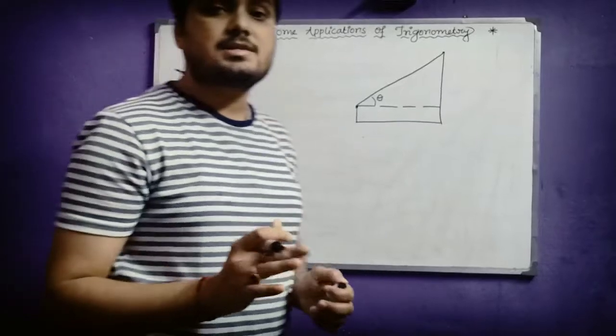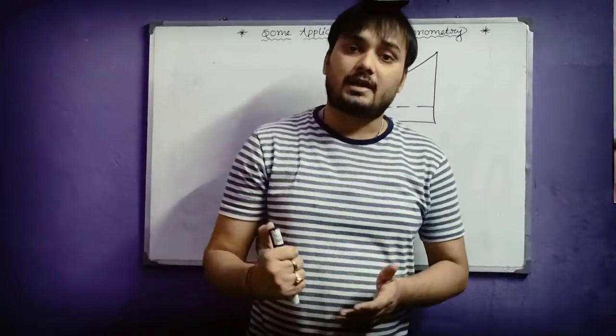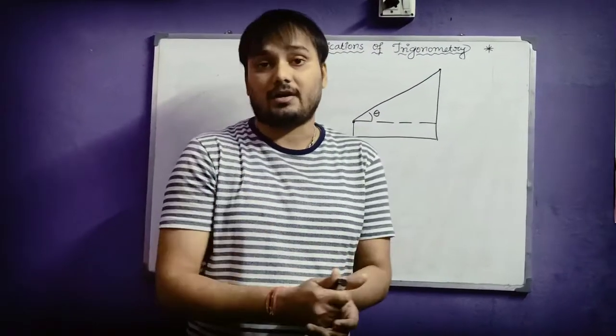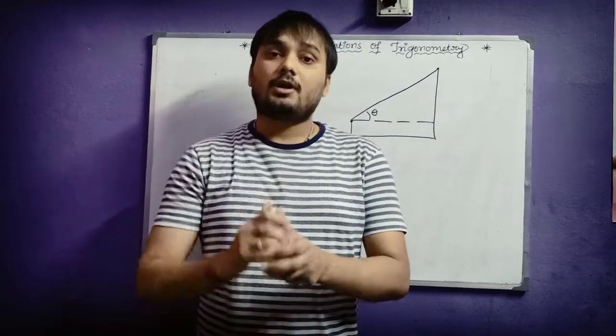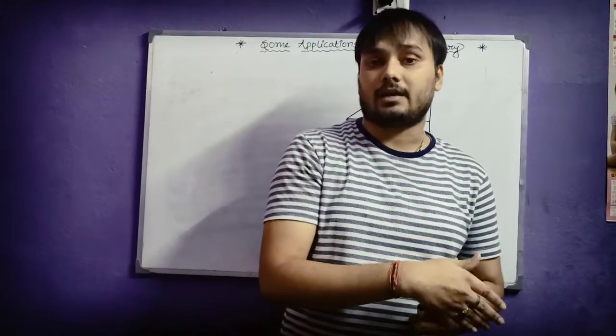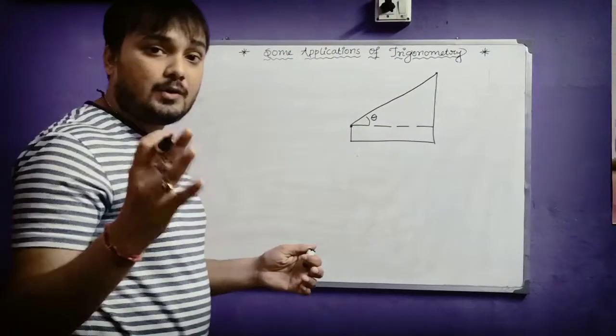Now the next topic is angle of depression. Now just reverse the case. Suppose you are standing on the top of a building, and one of your friends is standing down on the ground. You are seeing your friend from the top of your building. Then what kind of angle will your line of sight make?